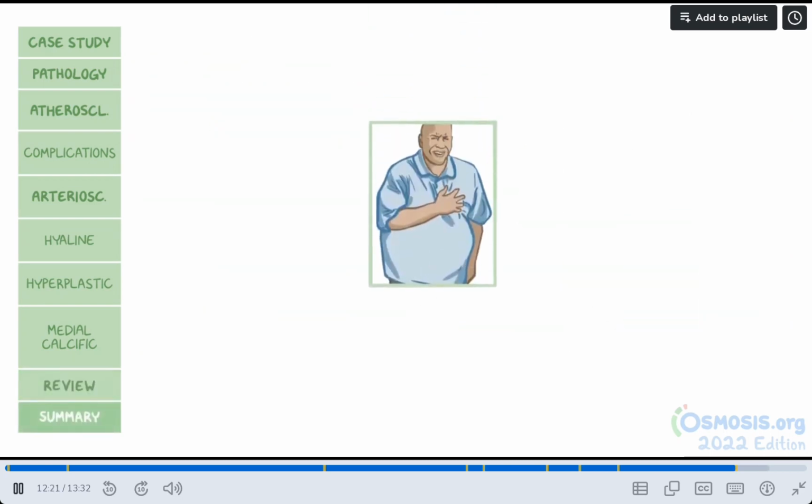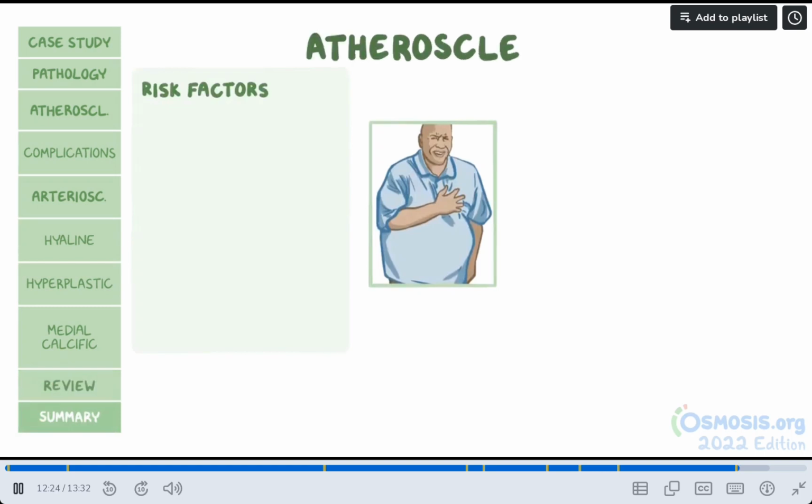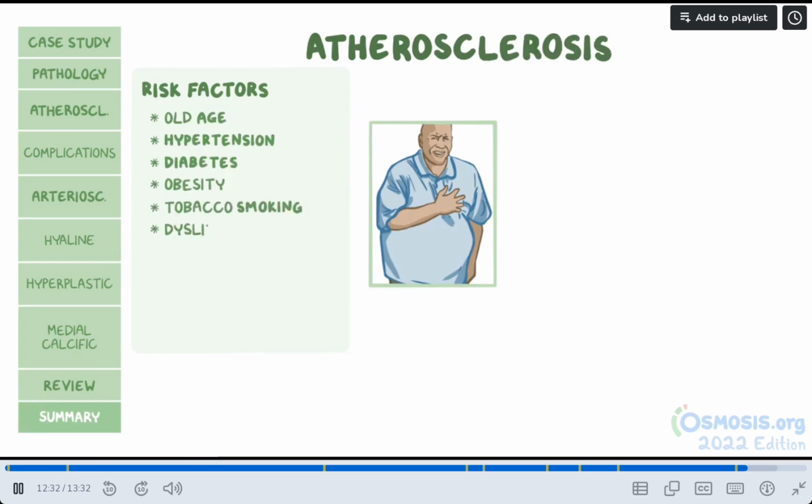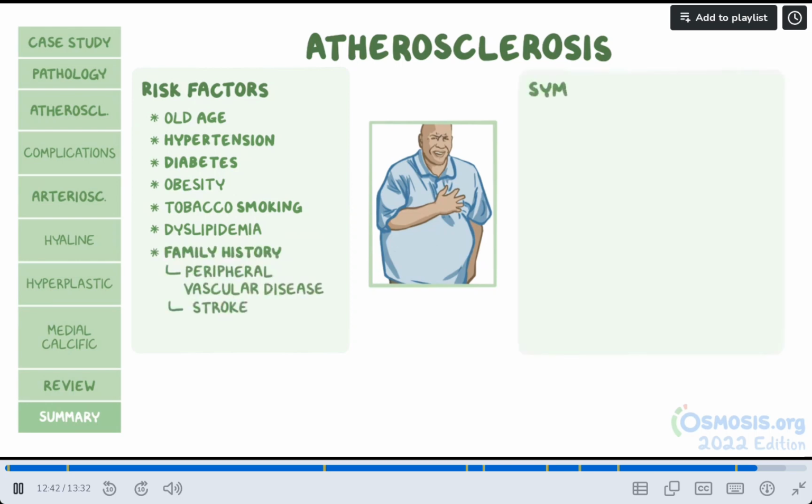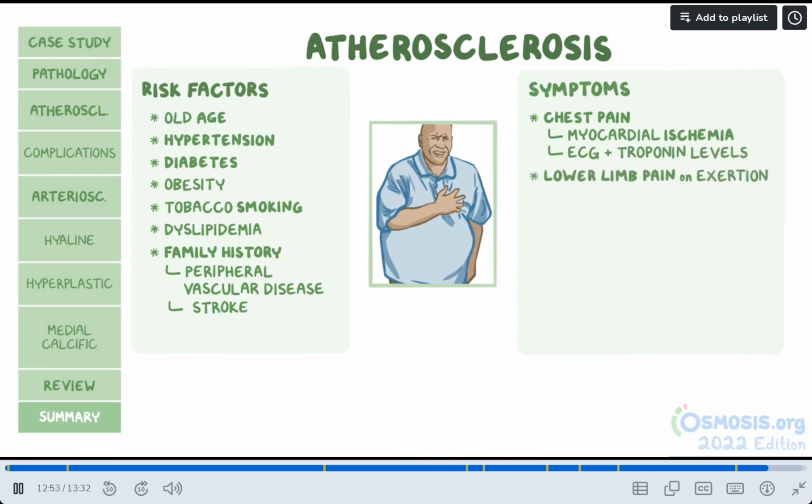Back to our case. Mikhail had multiple risk factors for atherosclerosis, including old age, hypertension, diabetes, obesity, tobacco smoking, and dyslipidemia. He also had a family history of atherosclerosis, as his father likely had a peripheral vascular disease and died from a stroke. Mikhail presents with chest pain characteristic of myocardial ischemia, which was confirmed by his ECG and troponin levels. His lower limb pain on exertion is characteristic of claudication, which is most likely caused by peripheral vascular disease.